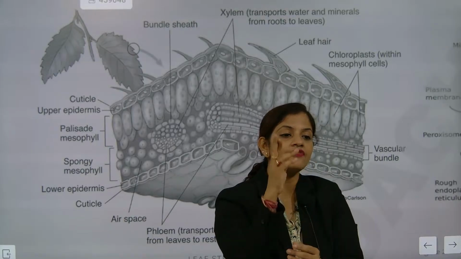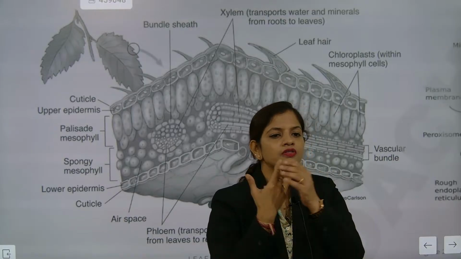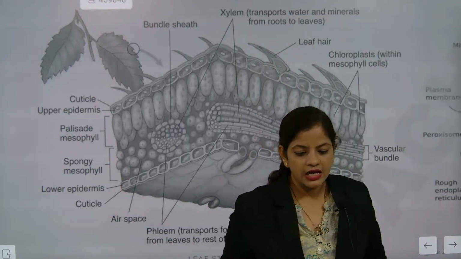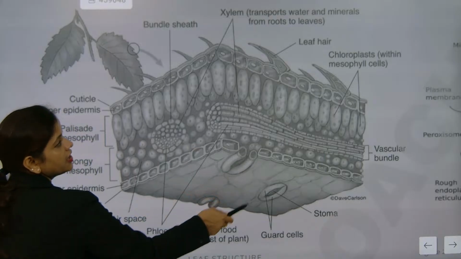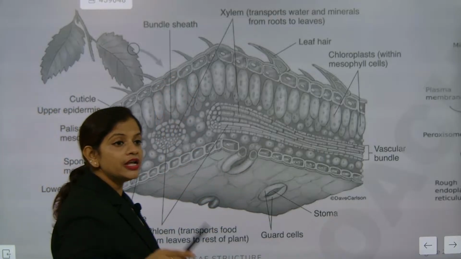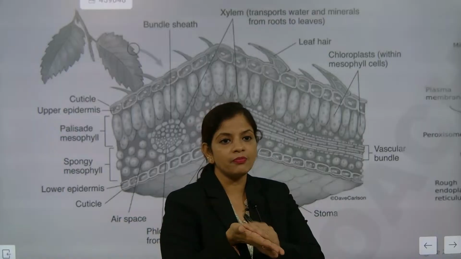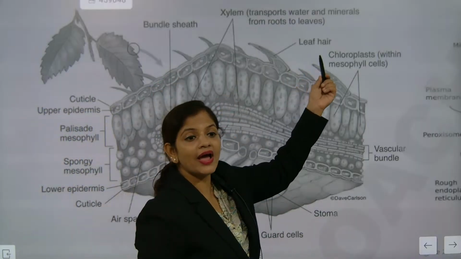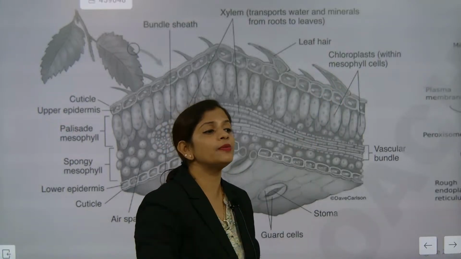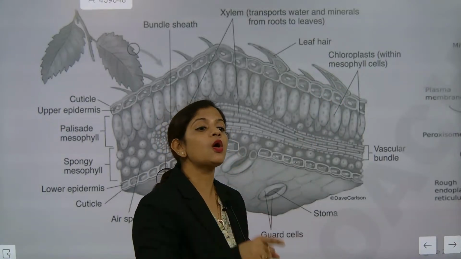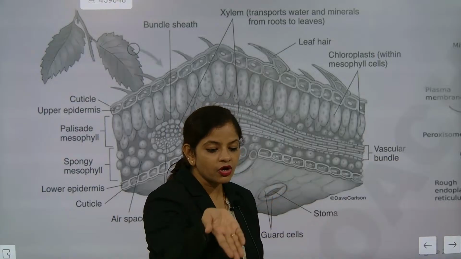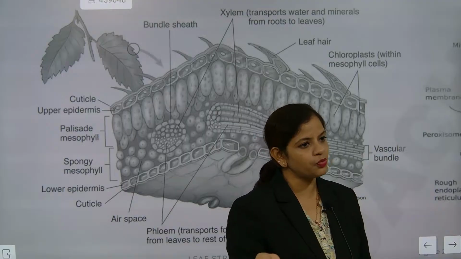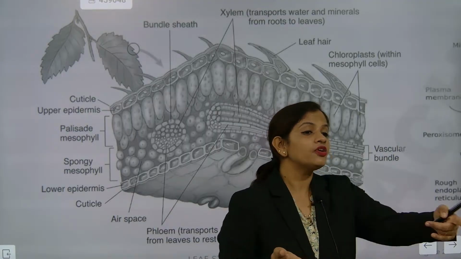The back section will have the stomatal pores. Understood? The guard cells and stomatal pores will not be on top. It will be on the back side. Can you see? It is not on top, it is on the back. And in the top region, you must remember one thing: it has hair-like projections. This is leaf hair. Why is this leaf hair there? Because they prevent transpiration and don't allow water leakage. Most of the upper part is exposed to sunlight.